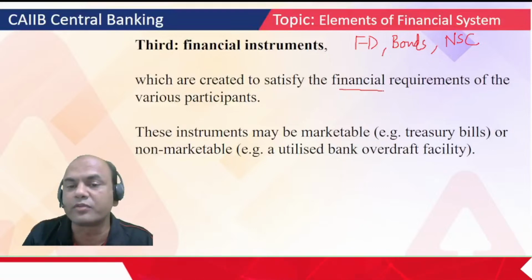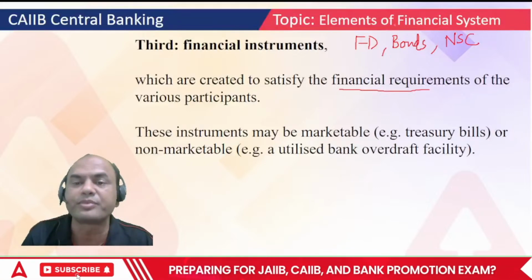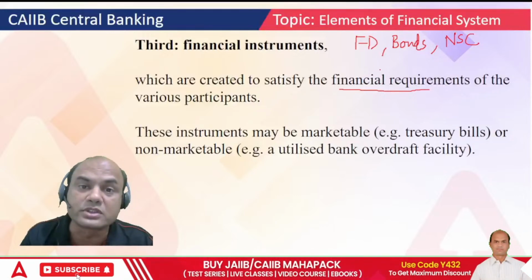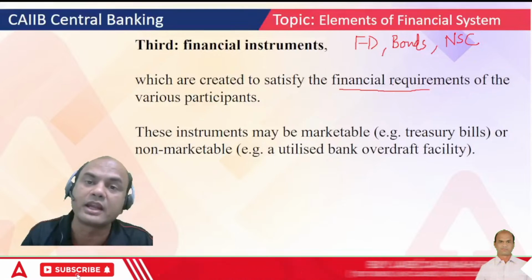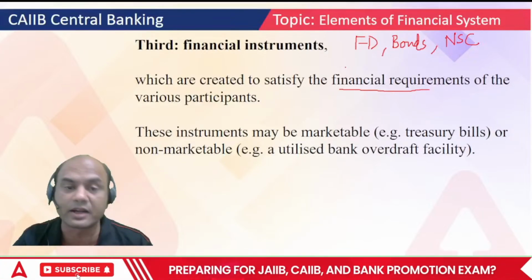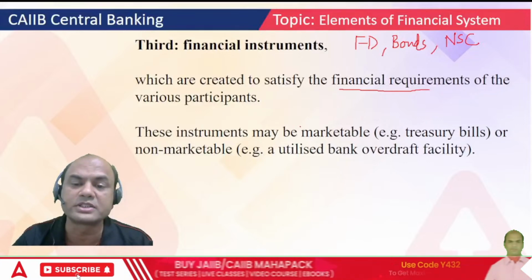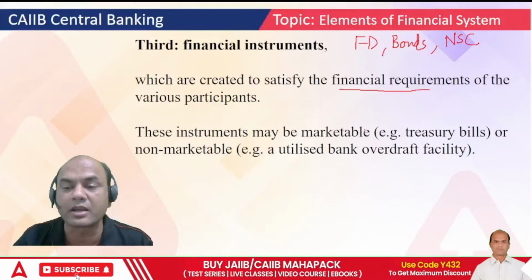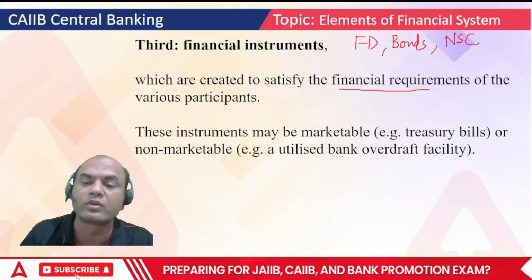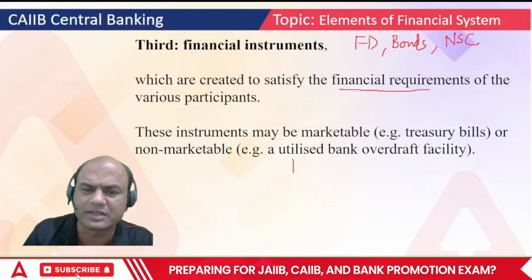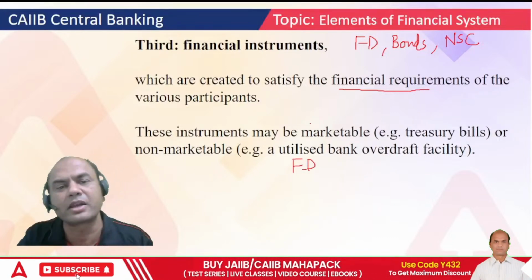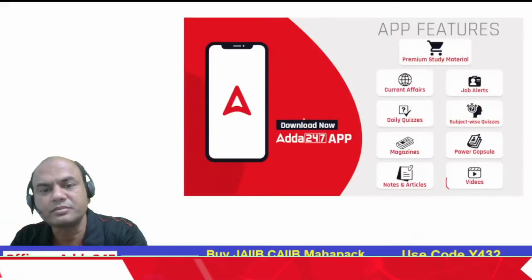If my requirement is investment, then I'll get that FD and give the loans. If my requirement is loans, I'll get the money and give that bond in writing. What do you give in loans? I give that bond in writing. These instruments may be marketable, like treasury bills, or non-marketable, like the OD facility or FD also. Same logic. FD is non-marketable, whereas T-bills are marketable, isn't it?